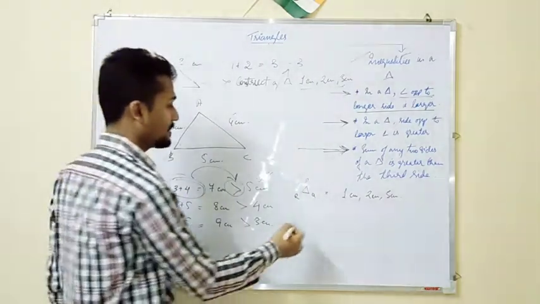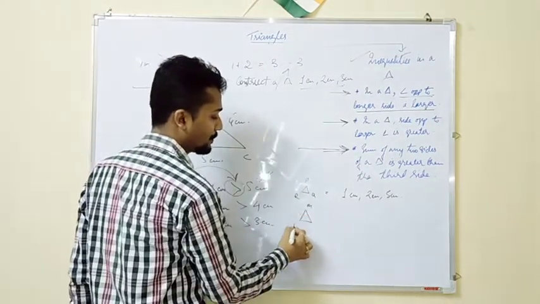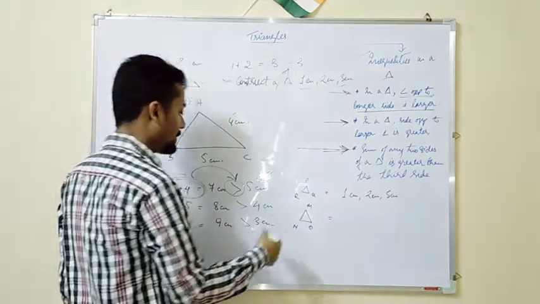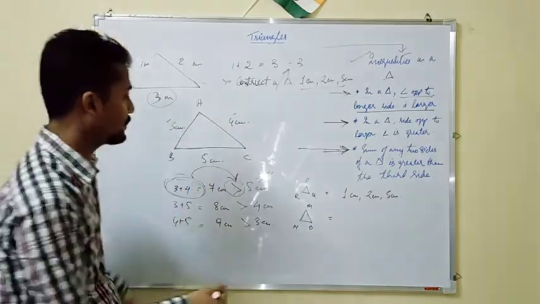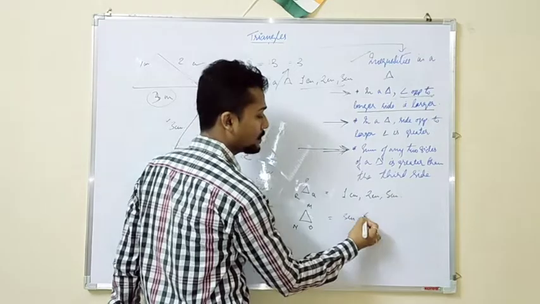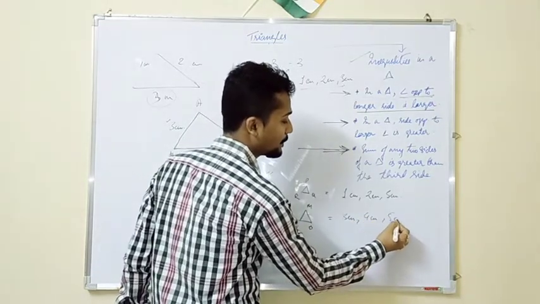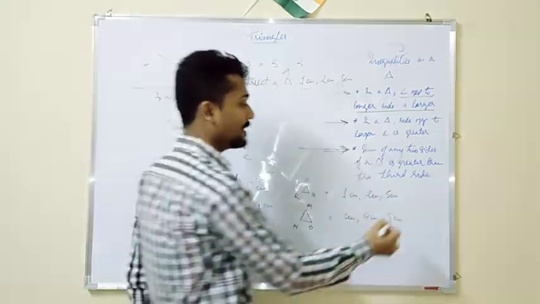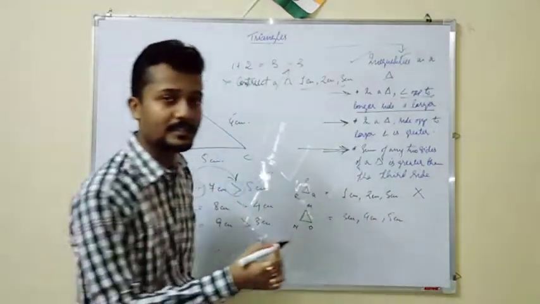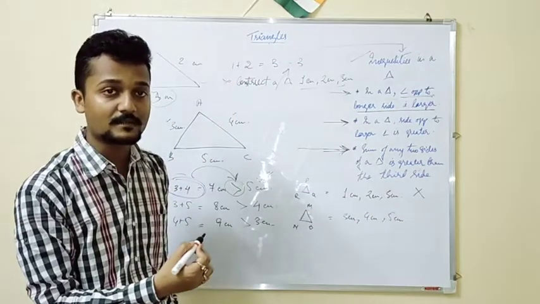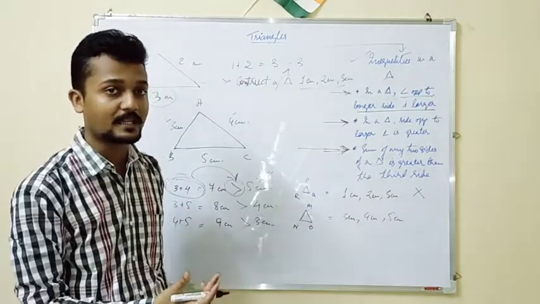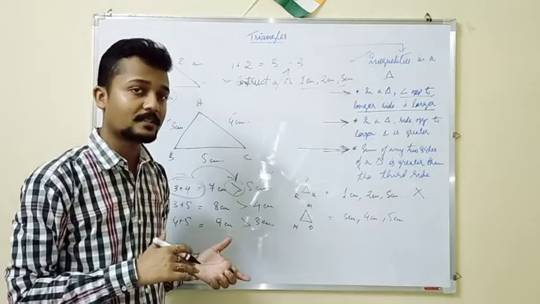And the second triangle, say for example MNO, whose measurement is 3 centimeter, 4 centimeter, 5 centimeter. What I am saying is that here it is not possible to draw a triangle with this measurement. Why? Because the sum of two sides is coming equal to the third side, but it should come greater than the third side, isn't it?